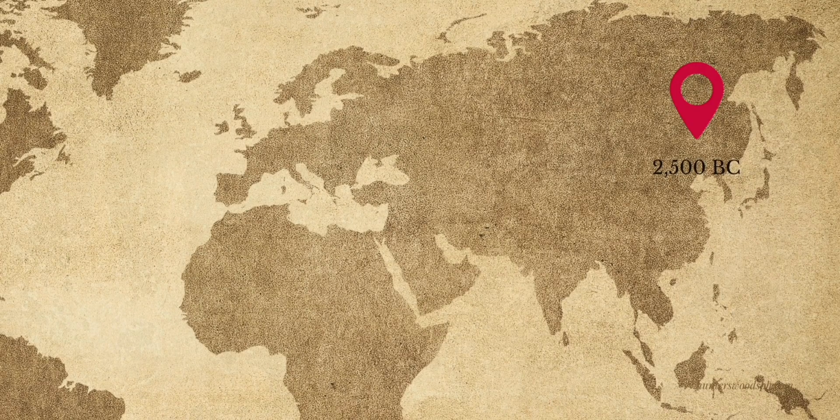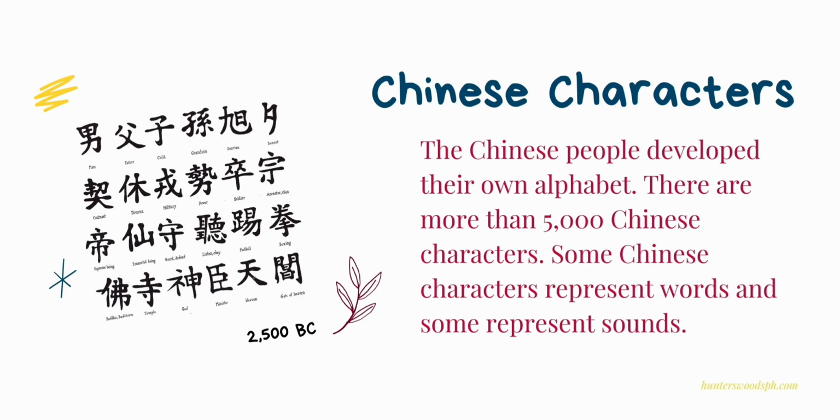The Chinese people developed their own alphabet. There are more than 5,000 Chinese characters. Some Chinese characters represent words, and some represent sounds.